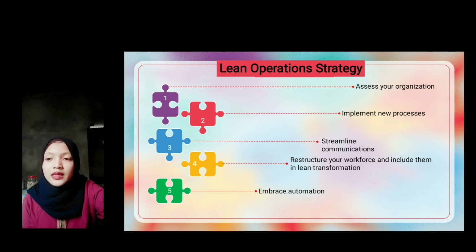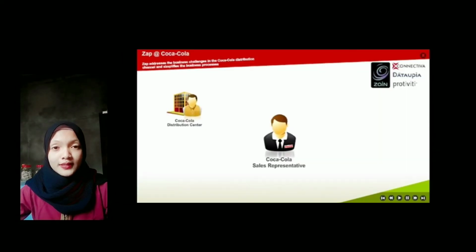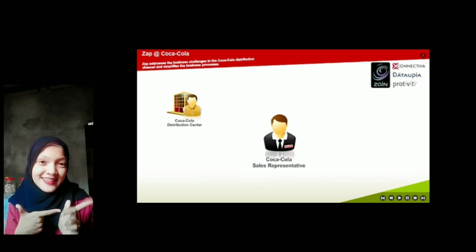The last one, embrace automation. A lot of company waste happens due to human error. From administrative function to production lines, many tasks can now be automated to avoid costly errors and workflow disruptions. Okay, moving to next slide, I would like to show you the video industry about BPR, Business Process Reengineering. Okay, let's get started.